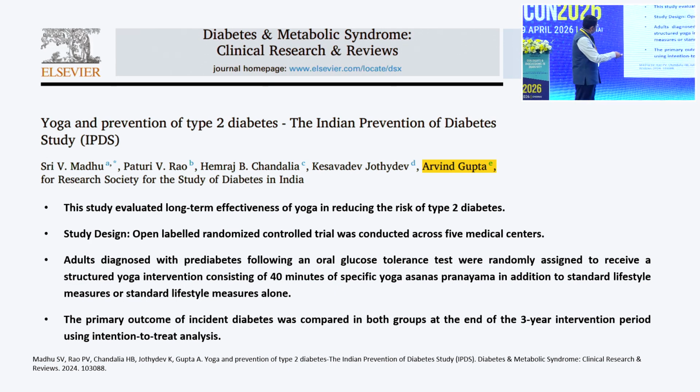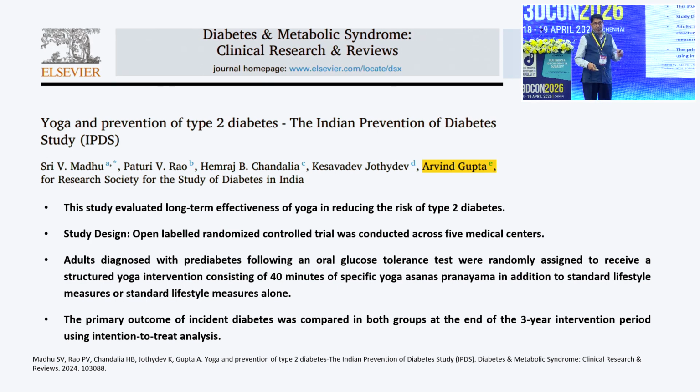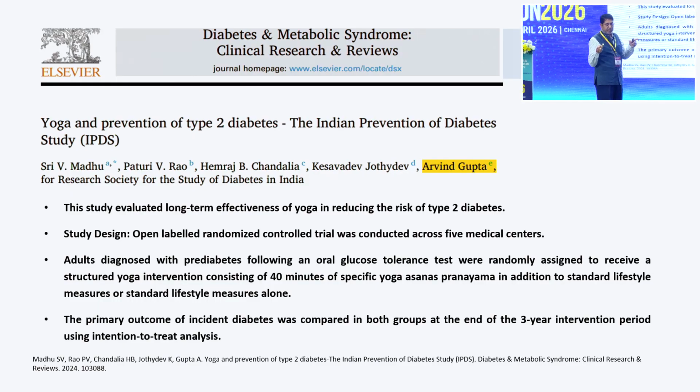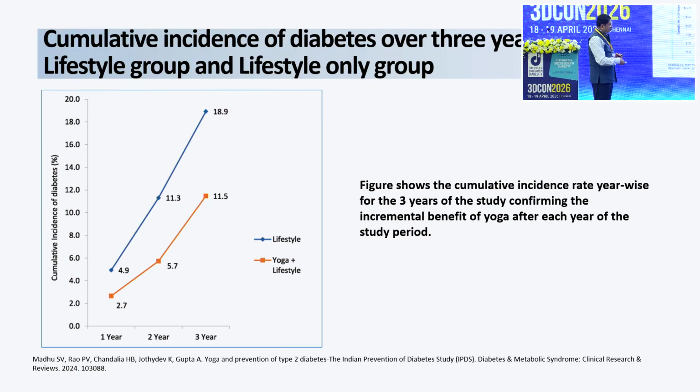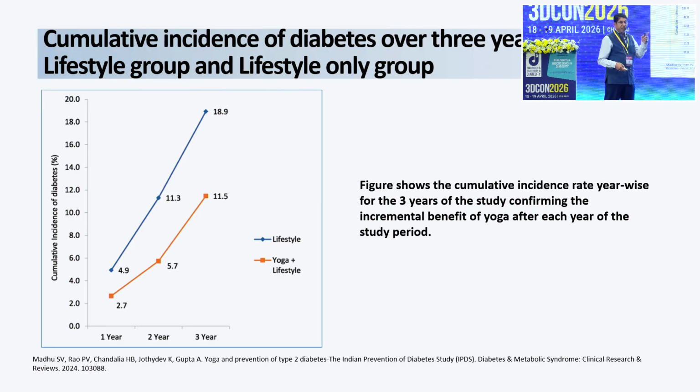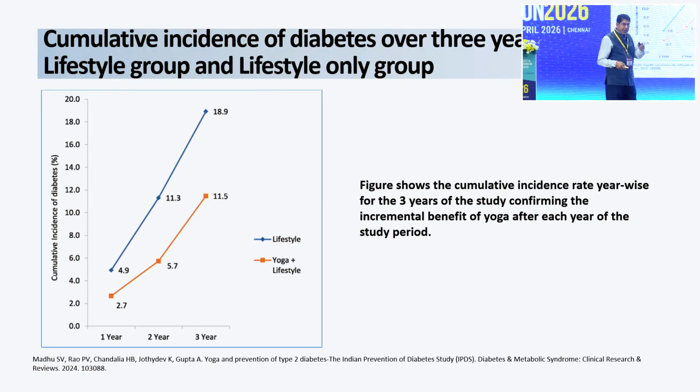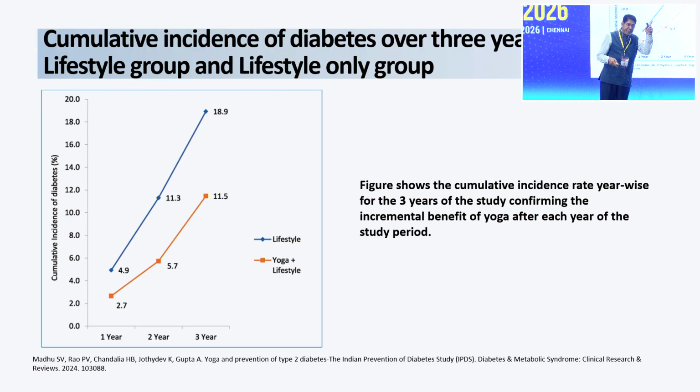And then this is one of the studies done by RSSDI, where I was again an author: the Indian Prevention of Diabetes study. We followed a pre-diabetic population for 4 years, every 3 months. And what we found here was a 46% reduction in the conversion of pre-diabetes to diabetes within 3 years.